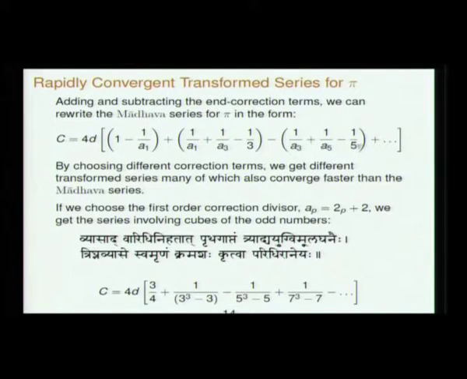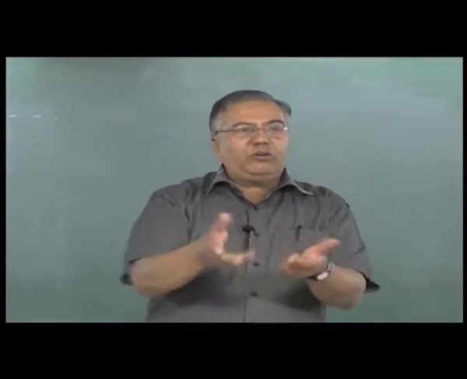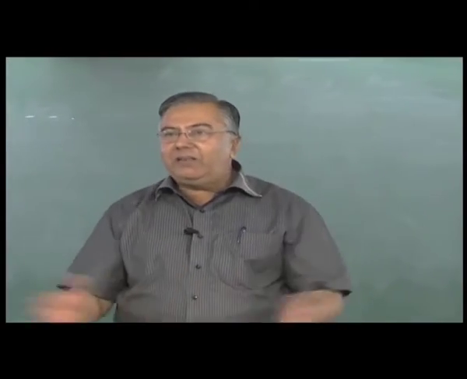This is how Yukti Bhasha starts explaining. 4D into 1 minus A1, where A1 is the correction term, plus A1, they are cancelling, plus A3 will cancel with minus A3, 1 minus 1 by 3 will remain, plus A5 will cancel with minus A5 in the next term, minus into minus plus 1 by 5 will remain. So this is only the original series, only you have interpolated the correction terms in between and you are going to transform the terms of the series by doing this.